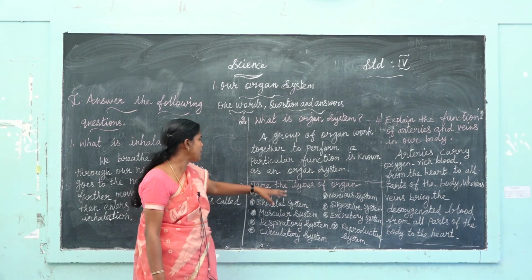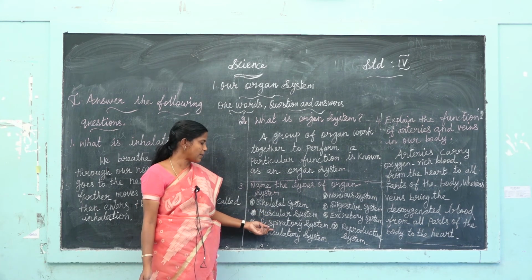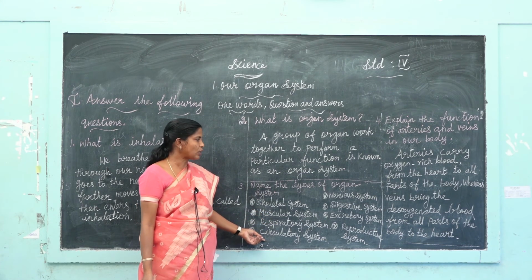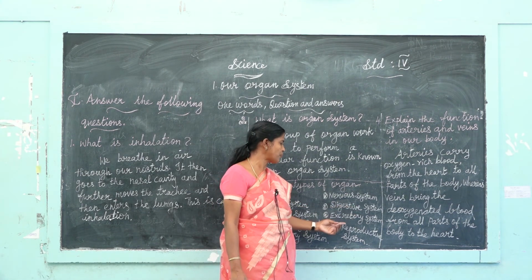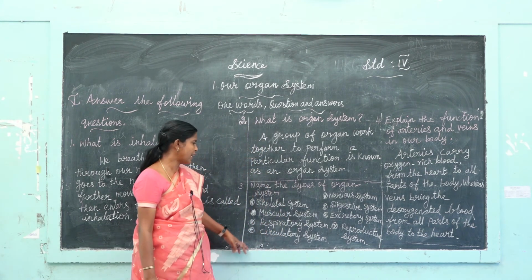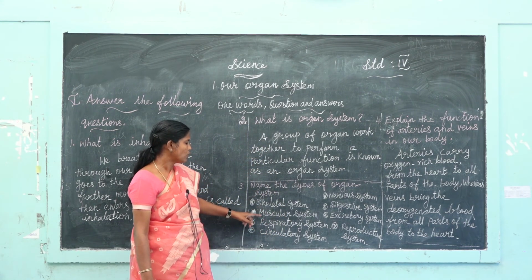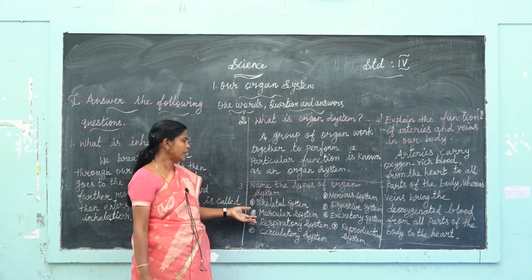Next one, name the types of organ systems. Skeletal system, muscular system, respiratory system, circulatory system, nervous system, digestive system, excretory system and reproductive system. Many systems are found in the human body.